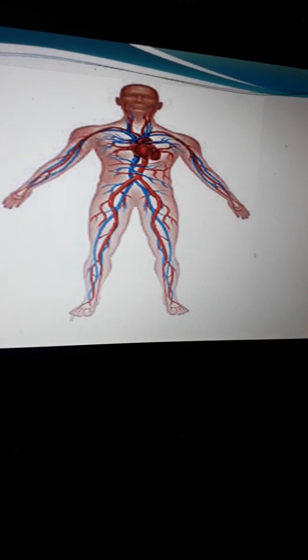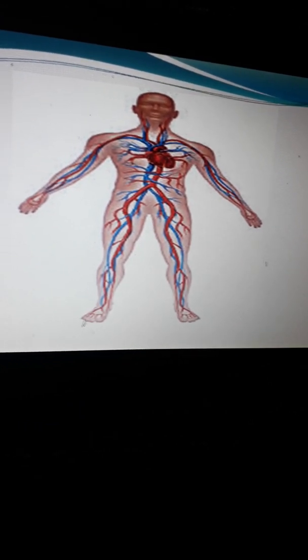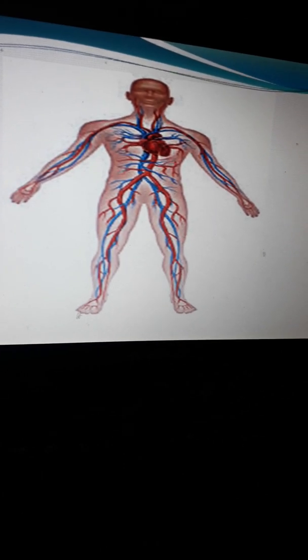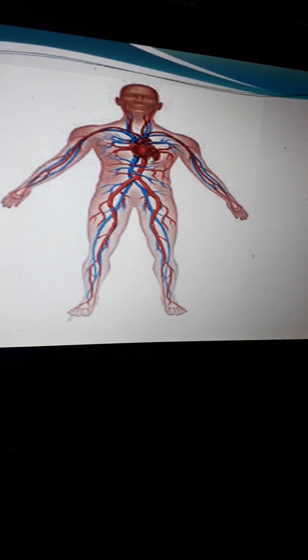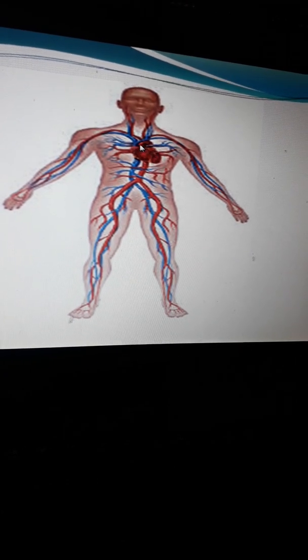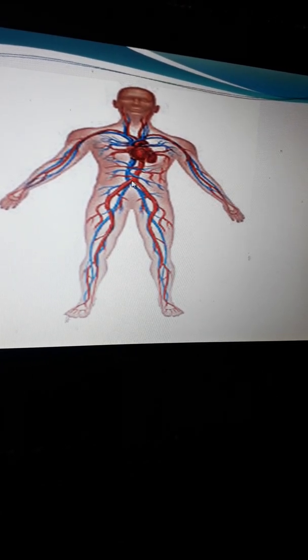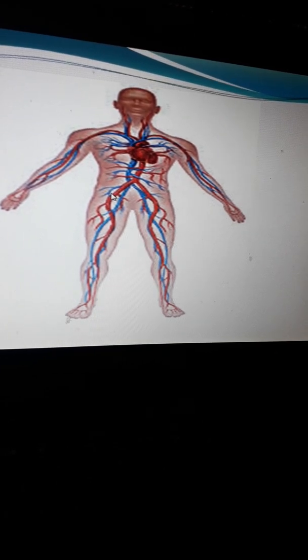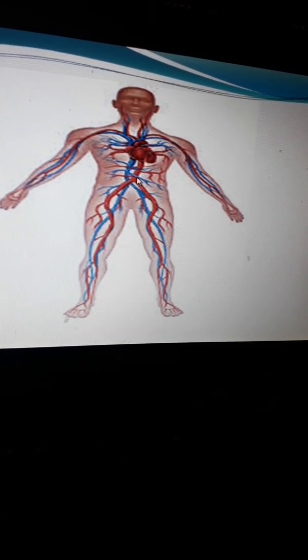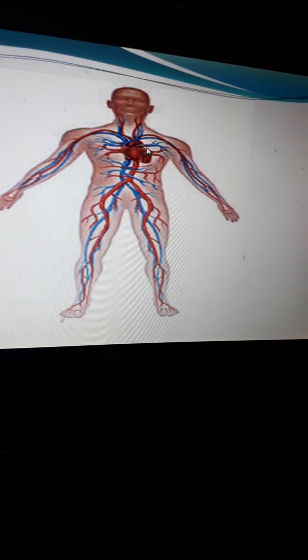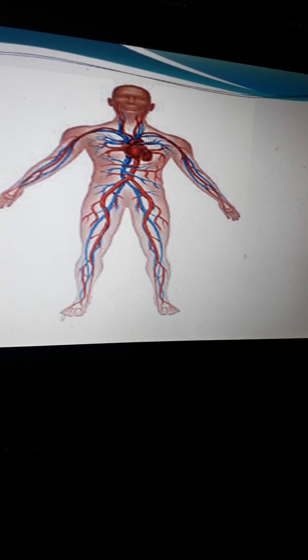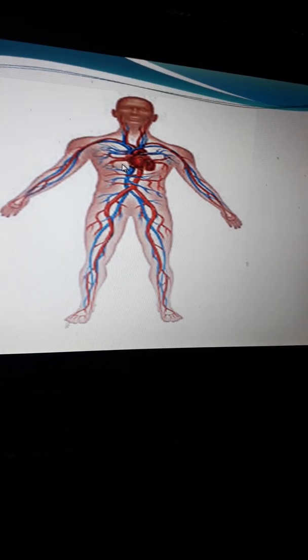Now what is the difference between the two? The blood vessels that carry oxygenated blood from your heart to different parts of the body are called arteries, and the blood vessels that carry impure blood from all parts of the body to the heart are known as veins.